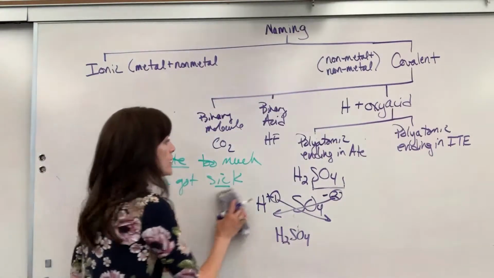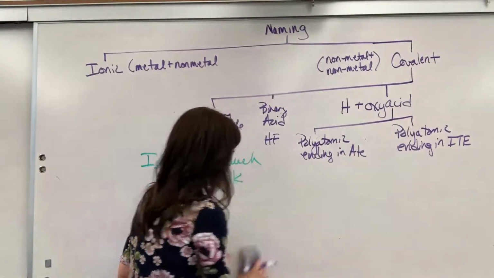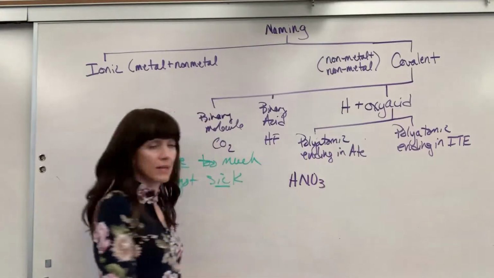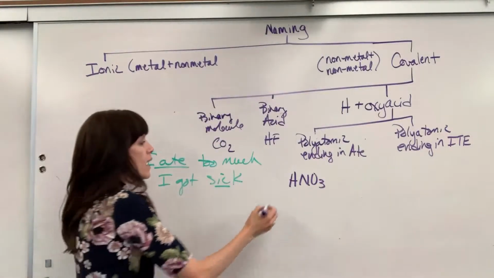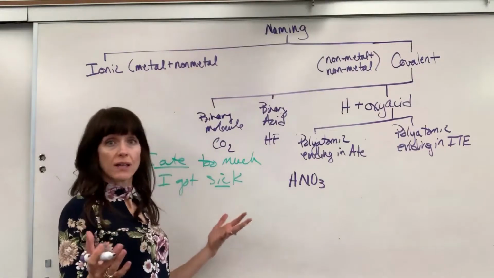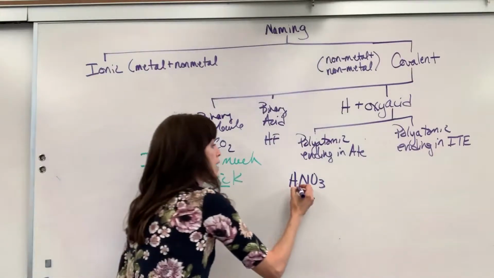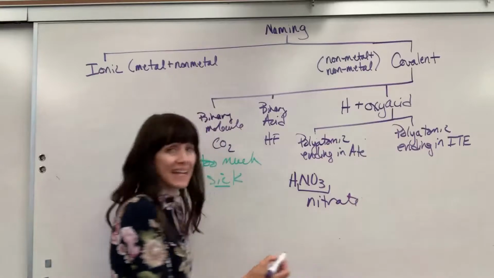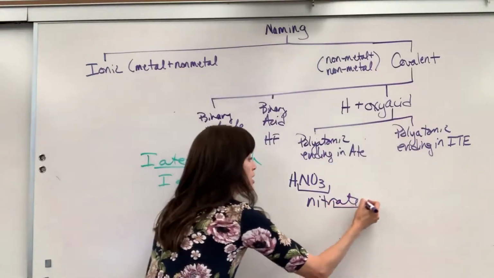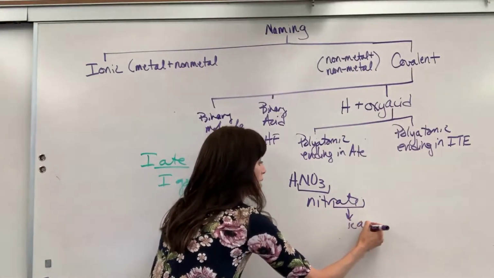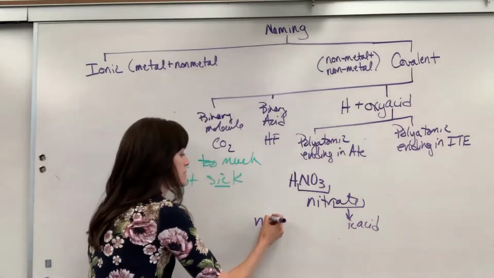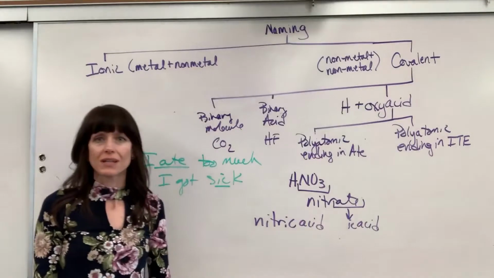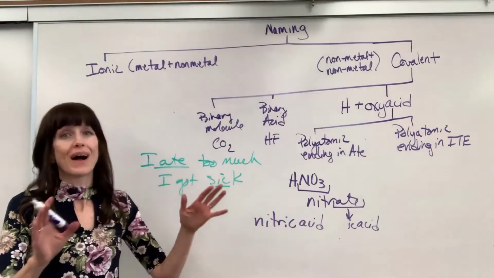Let's do another one with ATE. So I have HNO3. I see the hydrogen. Okay, this is going to be an acid. I look up NO3, and that is nitrate, ATE. Like, okay, change that ATE to ic acid. It now becomes nitric acid. Nitric acid. No hydro, no hydro.